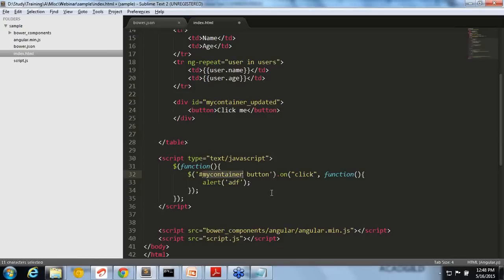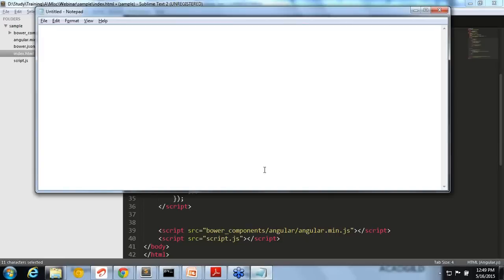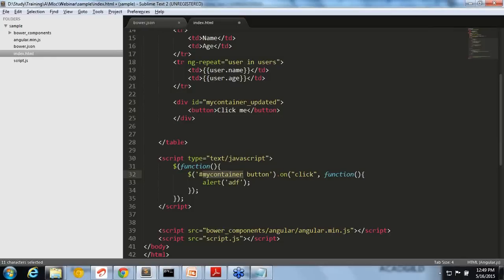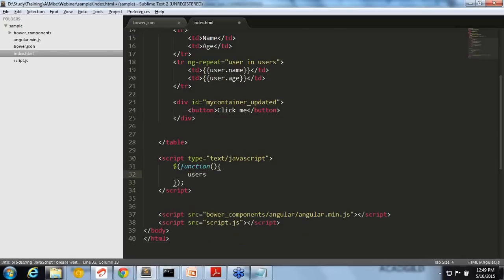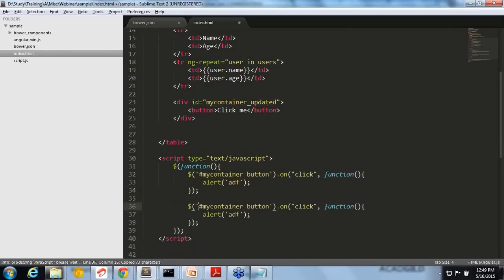So what exactly is this showing? It shows that your view and your code are tightly coupled. Whenever you make a single change, it will affect the HTML or vice versa. And the second thing is, I can write it with different selectors. I can write it in 10 places. I can select in different ways, and I don't even know where all I have added the click handler.